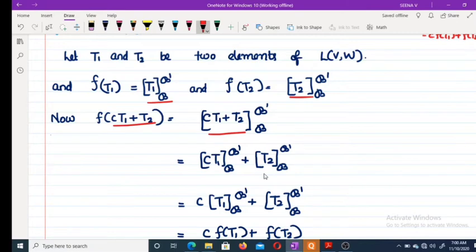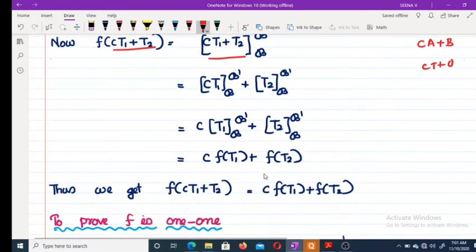In the last class we have discussed that if T and U are linear transformations, then clearly the matrix of cT plus U is c times the matrix of T plus the matrix of U. We have already discussed. Okay. Anyway, I'm repeating the process. cT1 related to B and B dash plus T2 related to B and B dash, and which is equal to this.